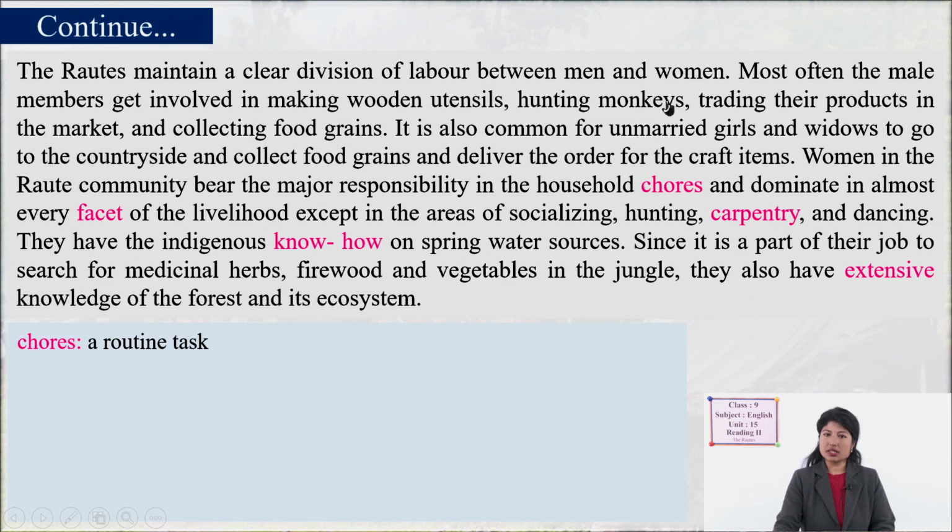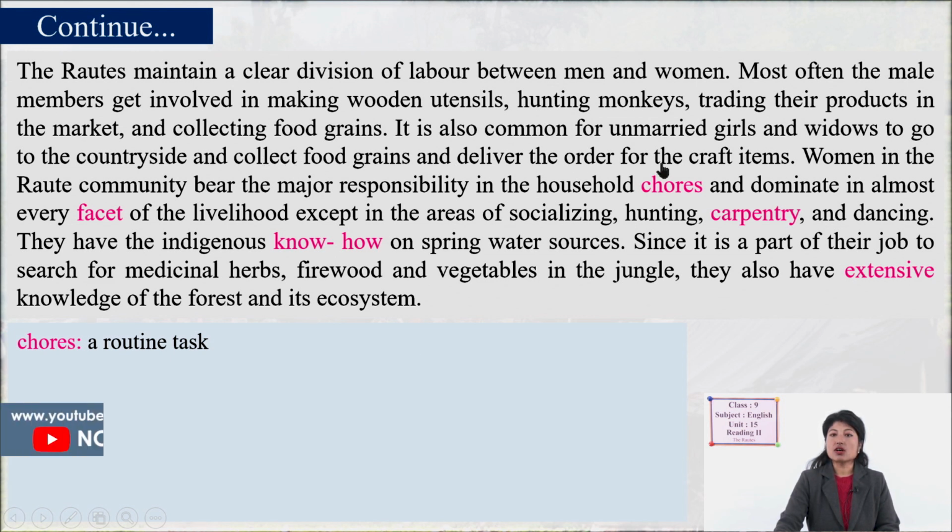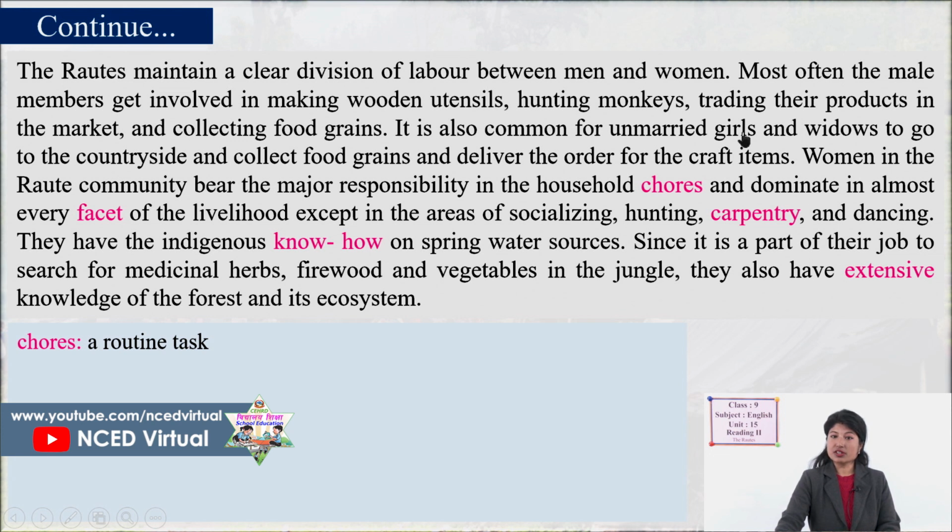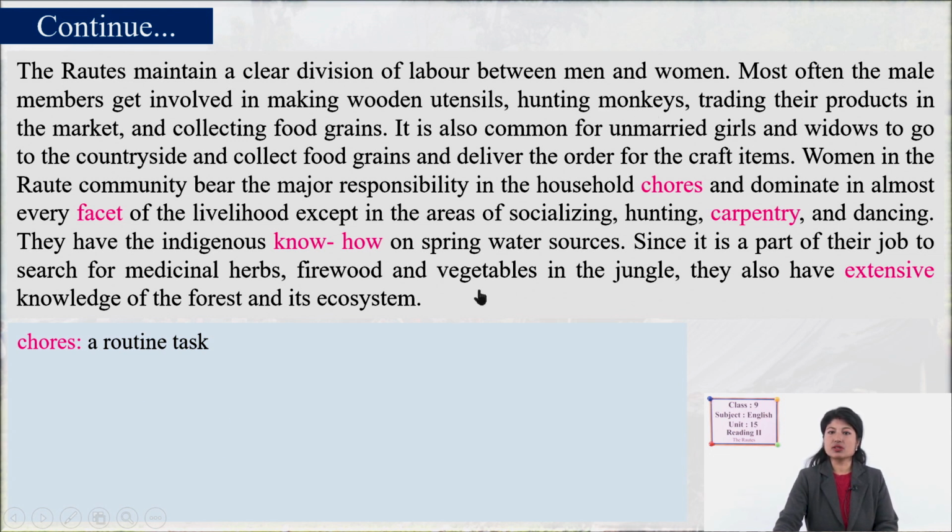They even hunt monkeys, and they bring those products to the market. They also collect food grains. It is also common for unmarried girls and widows to go to the countryside, collect food grains, and deliver the orders for craft items. So even girls who are unmarried and widows go to the market and also work.